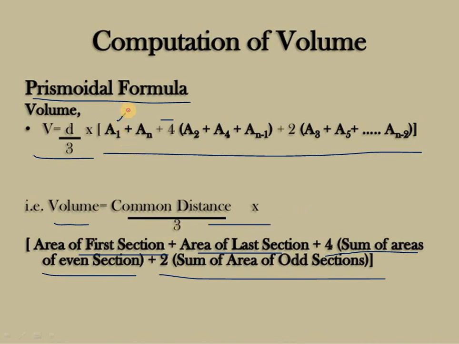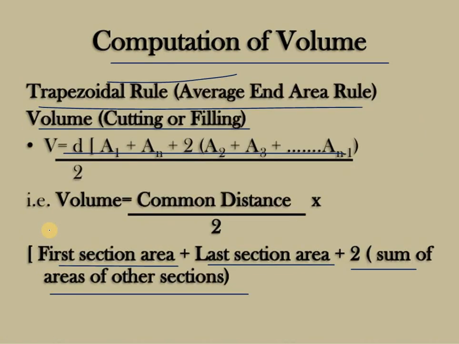Here A1 means area of first section, An means area of last section. The 4 into sum of areas means A2, A4, which are even. We have to take the even numbered sections, and plus 2 into sum of areas of odd sections means A3, A5, which are nothing but odd sections. By this formula we calculate the capacity of a reservoir.